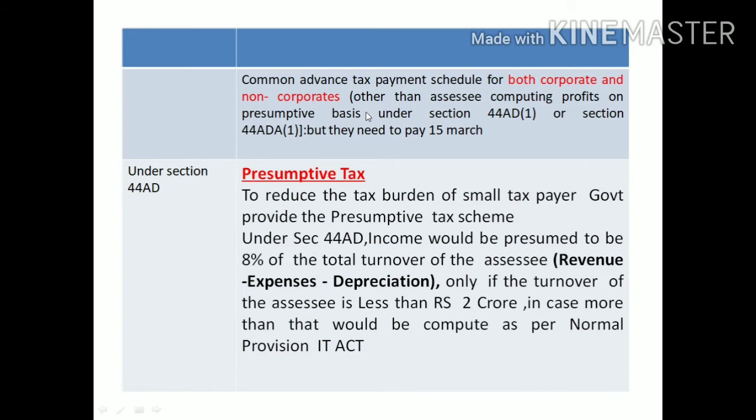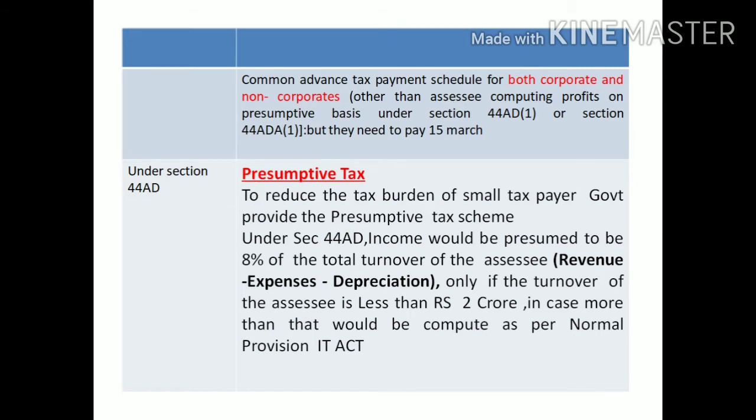Next, every corporate and non-corporate assessee needs to pay advance tax if the estimated tax liability is equal to 10,000 or more in that particular previous year. Along with that, there is one more provision, that is section 44AD and section 44ADA.